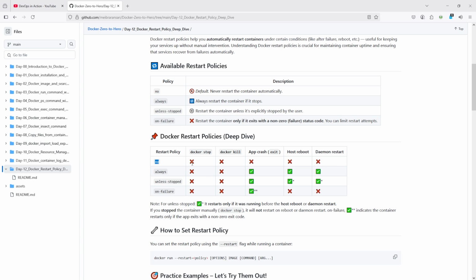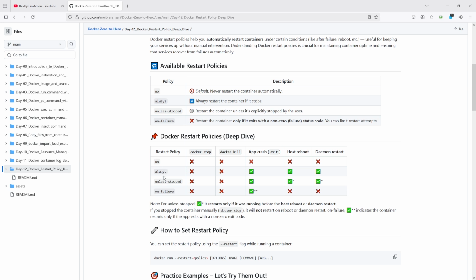When you go with the no policy, when you stop the Docker container, kill the Docker container, or the application crashes, or the host reboots or the daemon restarts, your container is never going to start again. This is useful for init containers, you could say.